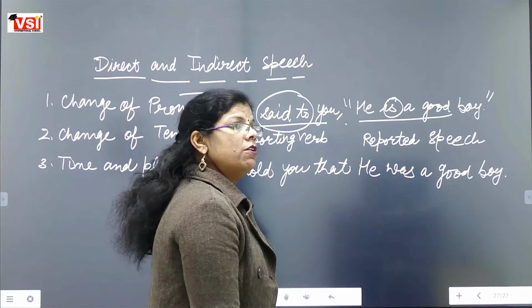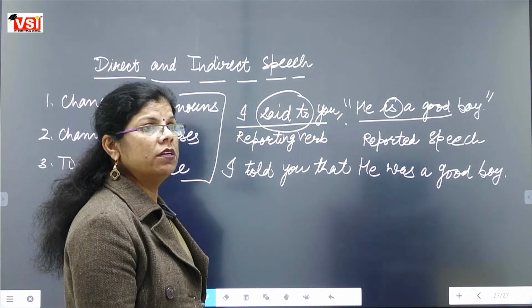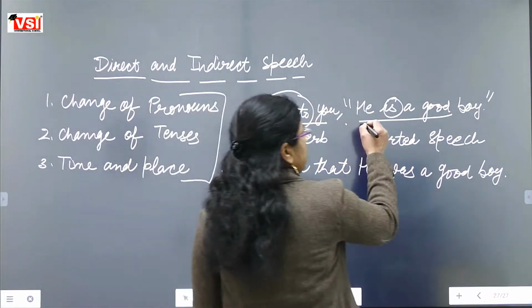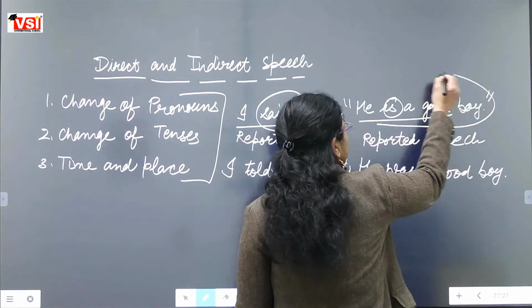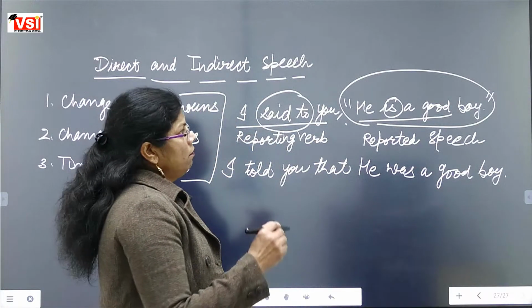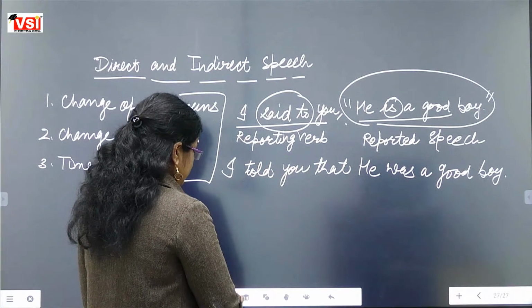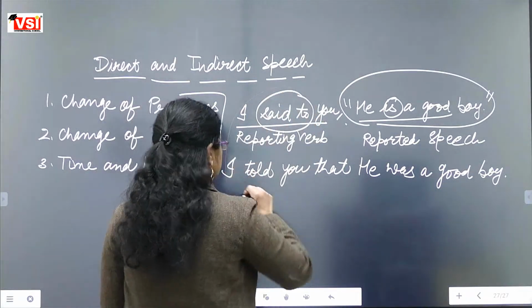Now we are talking about the interrogative sentences, where the reported speech will be an interrogative sentence. We are taking an example for that also.